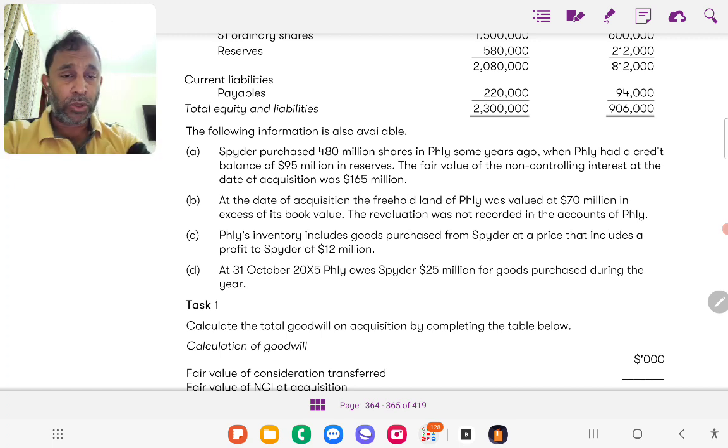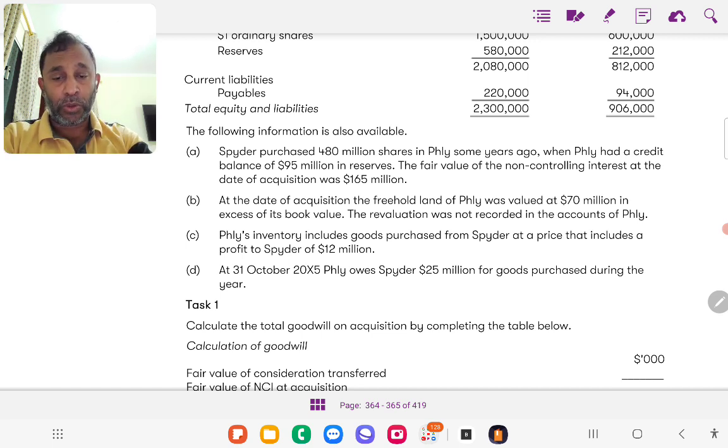The revaluation was not recorded in the accounts of Piley. Piley's inventory includes goods purchased from Spider at a price that includes a profit to Spider of 12 million. This is what you call unrealized profit, which we may have to adjust. And at 31st October 2015, Piley owes Spider 25 million for goods purchased during the year.